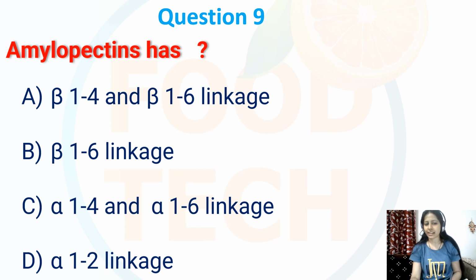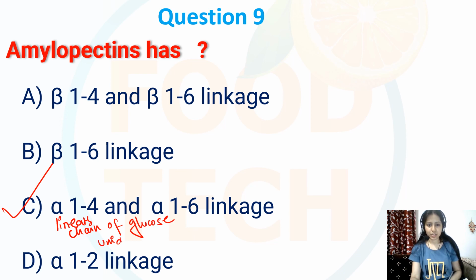So over here my correct option is C. Now this alpha 1,4 linkage forms a linear chain of glucose units, whereas this alpha 1,6 linkage creates a branch point in the structure of this amylopectin.